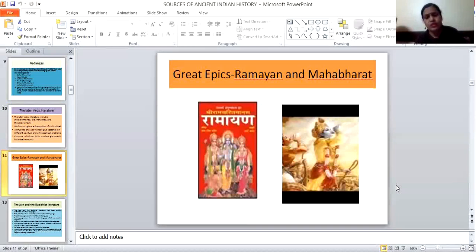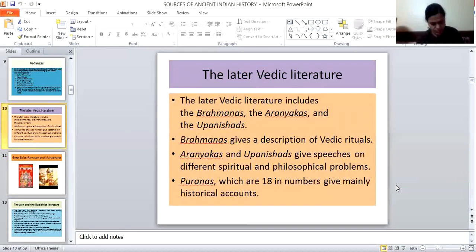The Puranas give us information about the political, social, economic, and religious condition of India at different times. The important historical Puranas are Vishnu Purana, Vayu Purana, Brahma Purana, Bhagavata Purana, and Matsya Purana. They are 18 in number.